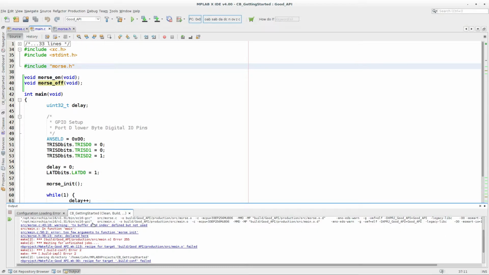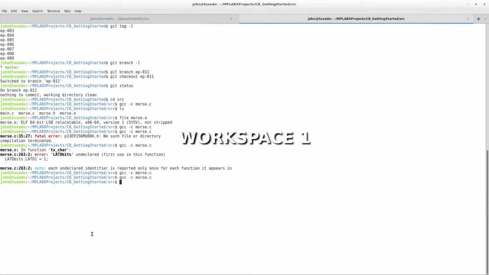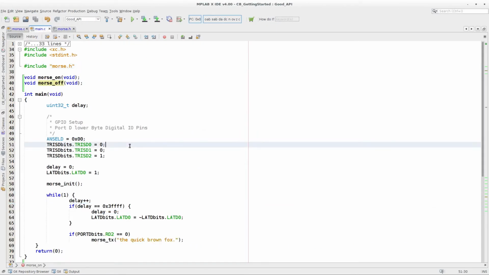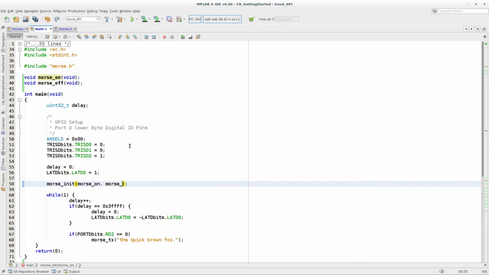but main.c is actually calling an old version of the API. Our new version of the API has broken main.c, the application code. Now morse.c still compiles under GCC. So what we want to do now is, in this call, not call morse on, sorry, call morse init, and pass in the address of the two functions that we want used.